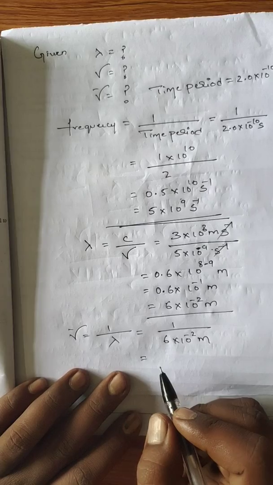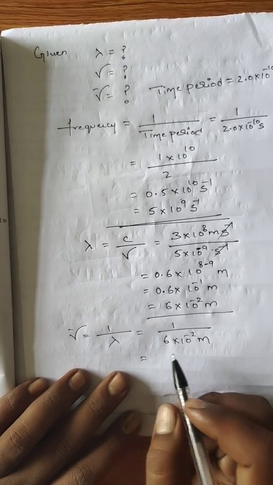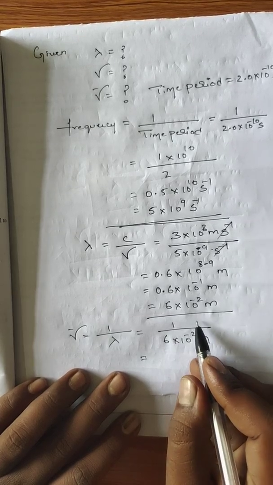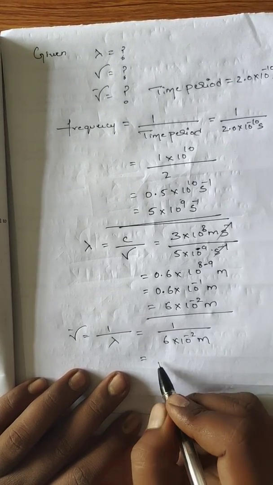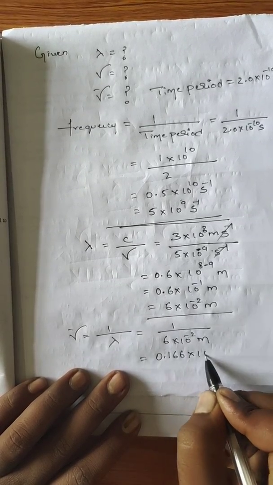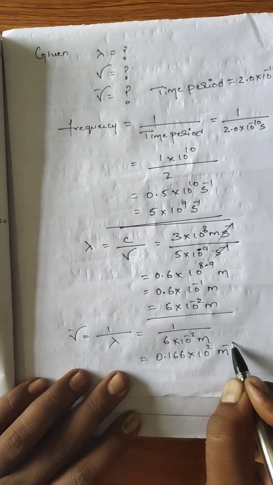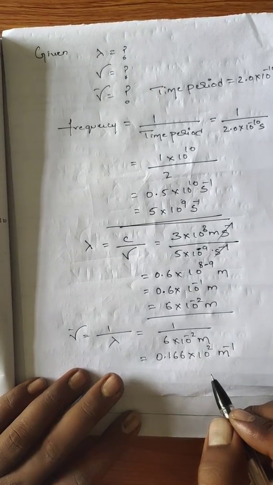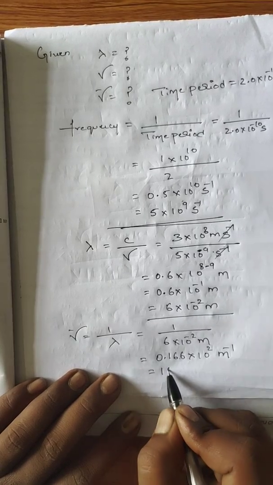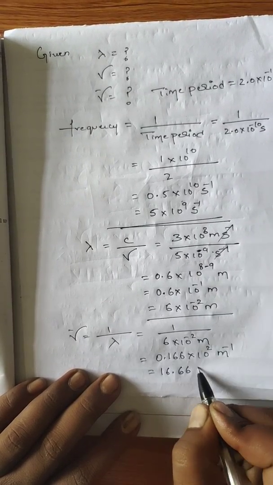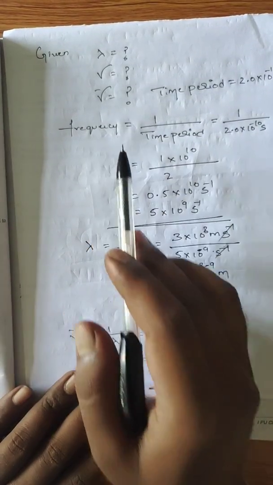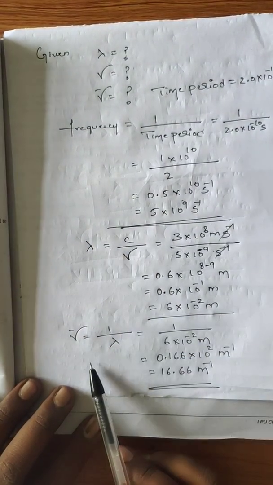If you convert, 1 by 6 is nothing but, if you send a minus to upper side it becomes a plus, correct, no? 0.166 into 10 to the power of 2 per meter. If you send to this side, 16.66 per meter. We got frequency, we got wavelength, we got wave number.